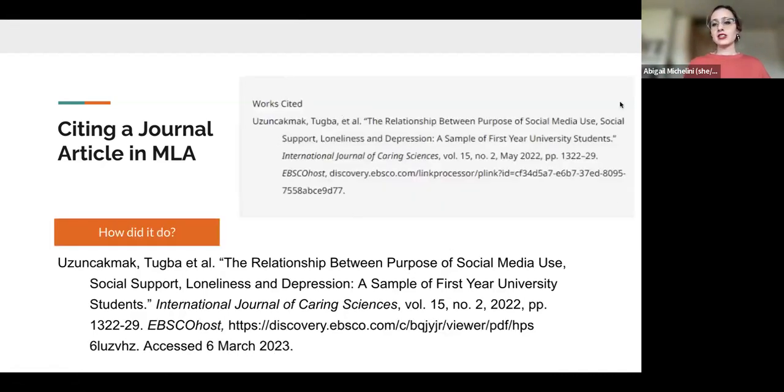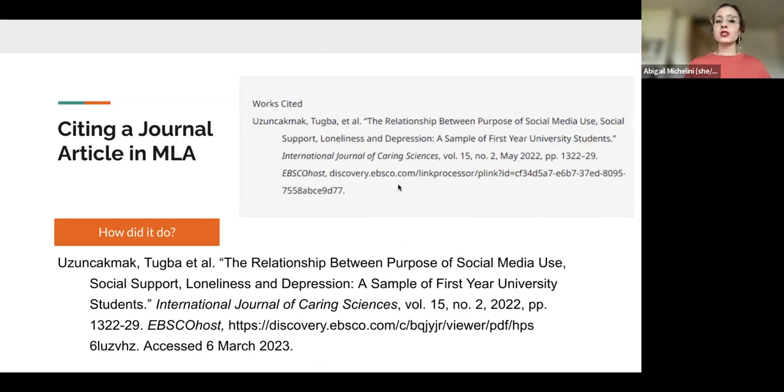All right, so let's check out how it did. Here's the original citation from that citation machine, and here is my citation, okay? So it did pretty good here, I would say. We've almost got it right, except it's got a couple of weird things. It's got the May here that we don't need. It doesn't have the date of access, right? The title looks correct. The journal looks correct. Good, it's done pretty good.